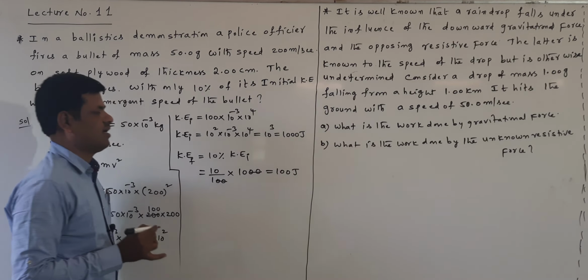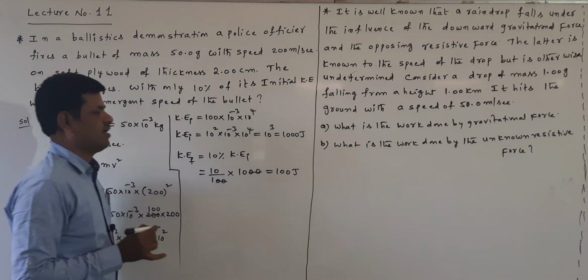The final kinetic energy can be written as half m Vf square, which is equal to 100 joules. Now Vf square is equal to 100 into 2 by m.